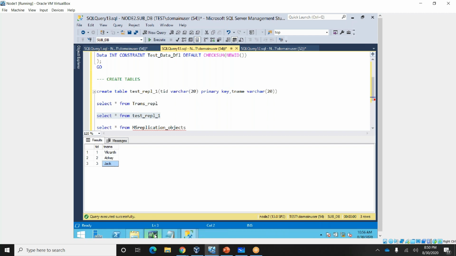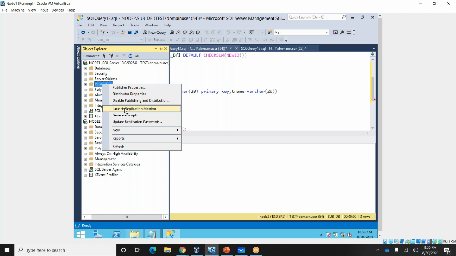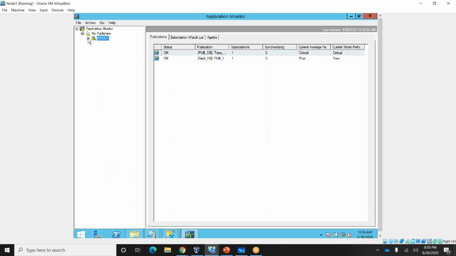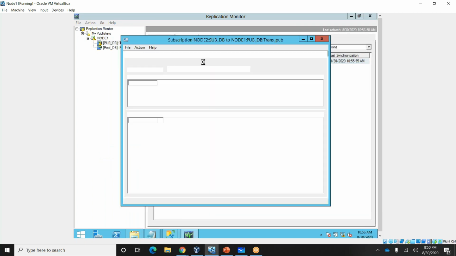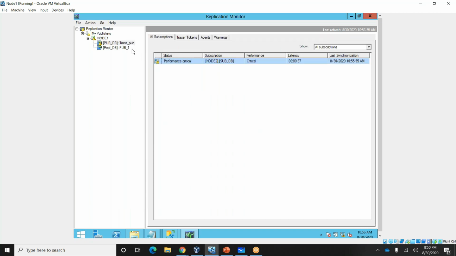If you want to monitor replication, we have the replication monitor. How can we open it? Right click here, launch replication monitor. You can see this is the pubdb, this is the one, and it is running, right?